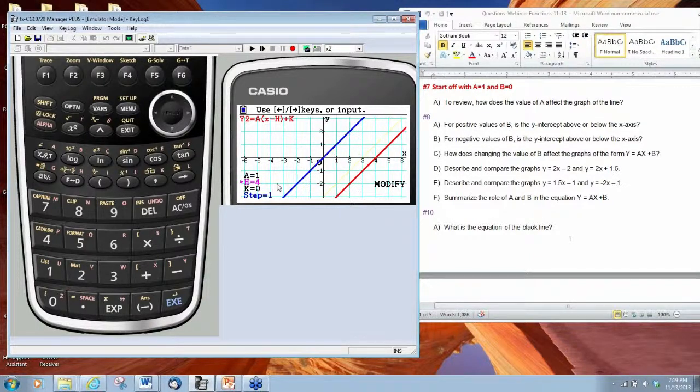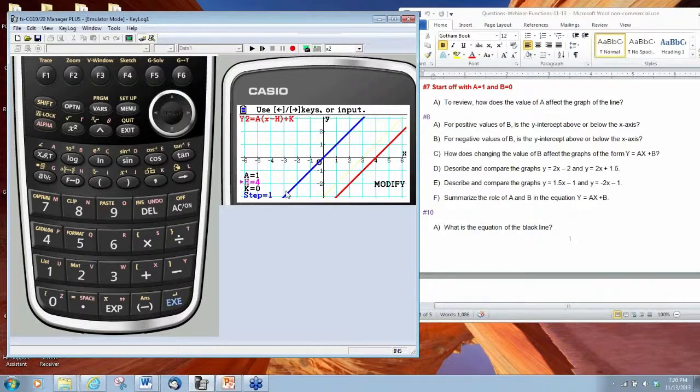Now, one of the things that we can notice here is that the line passes through the point 4, 0. The value of h is 4, the value of k is 0. So that might tell us something in terms of a location on the coordinate plane that our line is going to pass through.